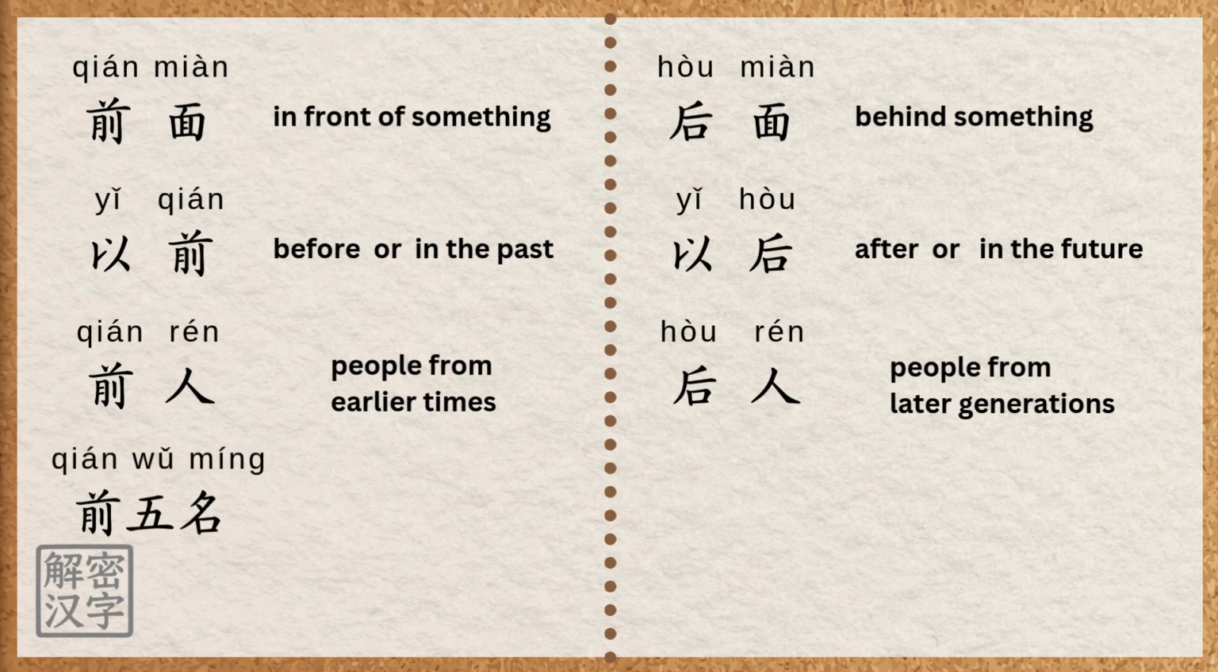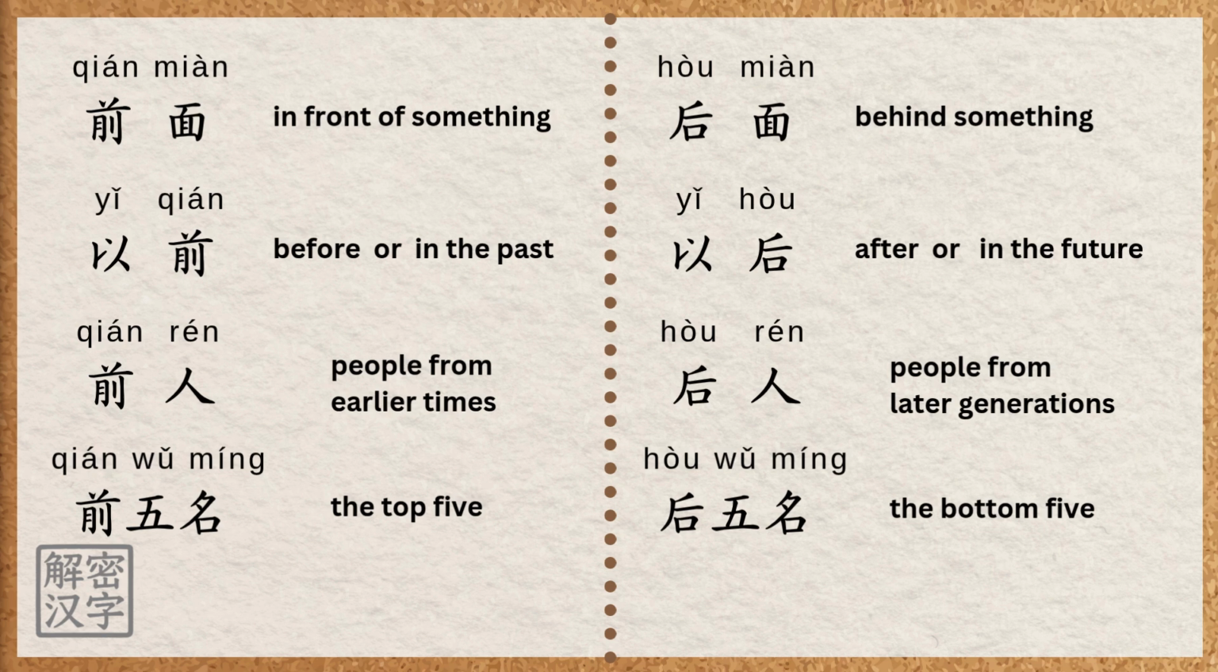前5名 means the top 5. 后5名 means the bottom 5. But remember, not every word with qian can be replaced with ho to make sense.